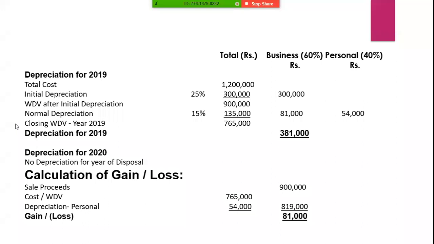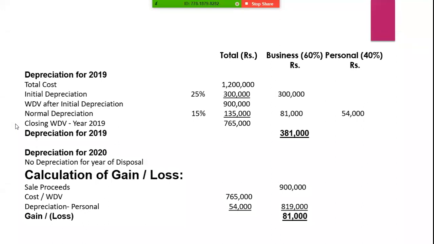Depreciation for 2019: the total cost is 1.2 million, that is the purchase cost and installation cost. The initial depreciation according to this law is 25%. 25% of 1.2 million is 3 lakh rupees, which goes into the business side.